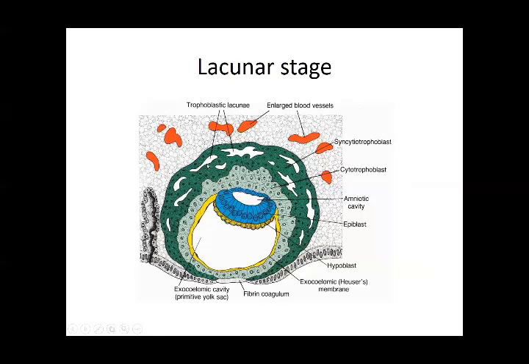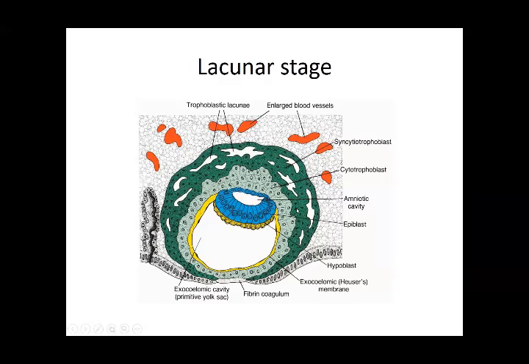So if you see this, these are the lacunae which are developing. Then these are the enlarged blood vessels of the endometrium, which are called the sinusoids. This is where your fibrin coagulum is, which closes the defect at the implantation site. And this is the trophoblast.